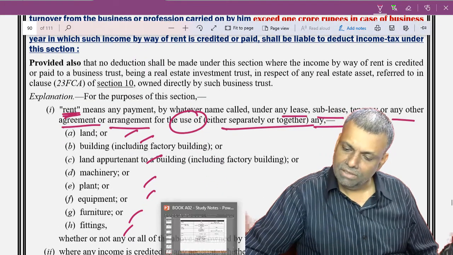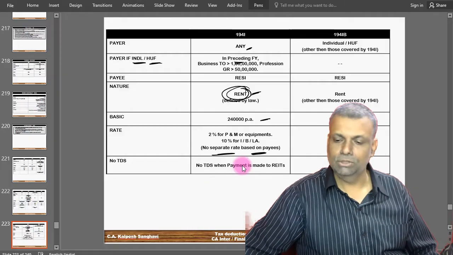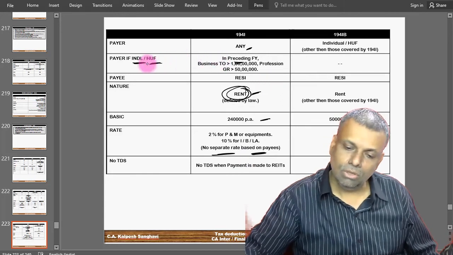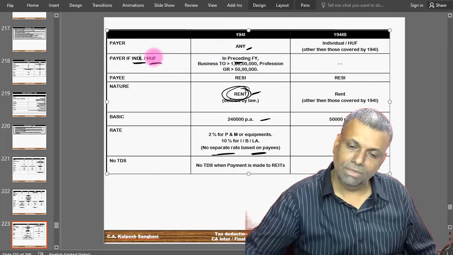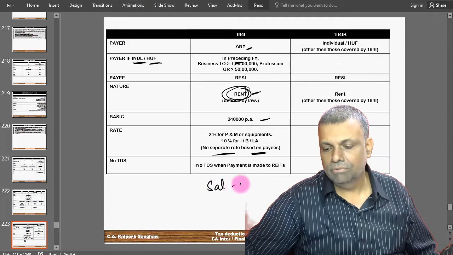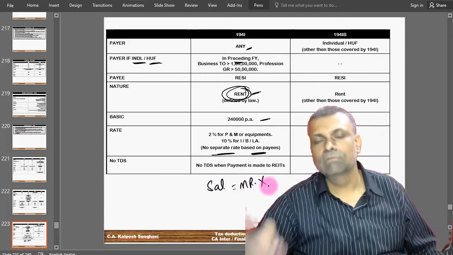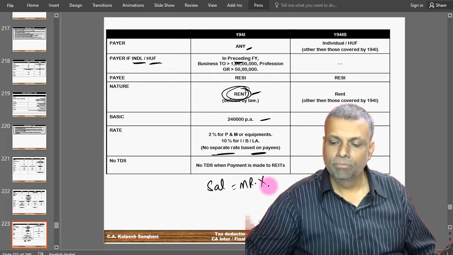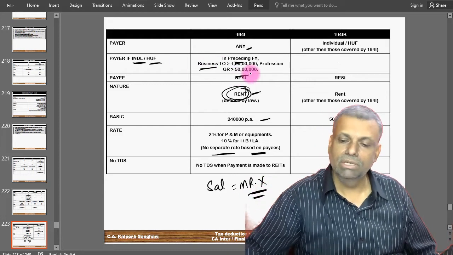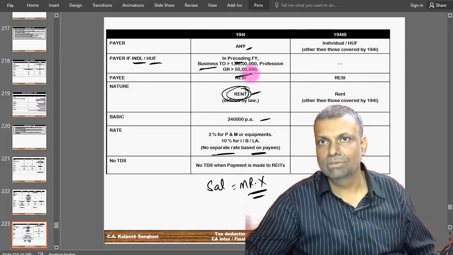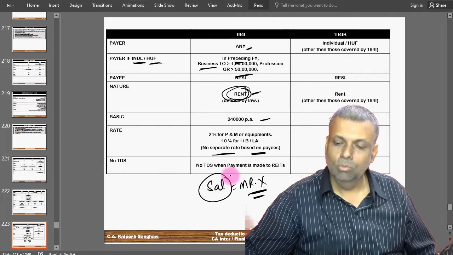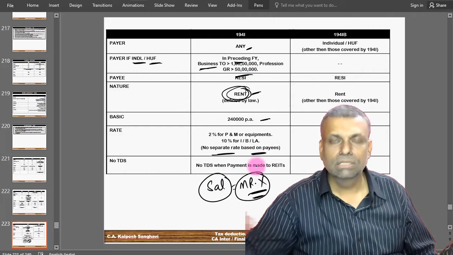The second thing, friends: imagine a situation for some people who are not covered by this particular section. For example, the salaried person. Say, for example, Mr. X has taken one premises on a rental basis. He is an individual and he does not have any business, so he will not have any turnover in the preceding year. He is not a professional, so he will not have a separate turnover either. So this salaried person will not be covered by section 194I.